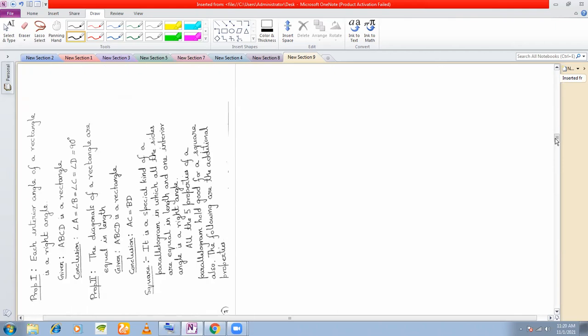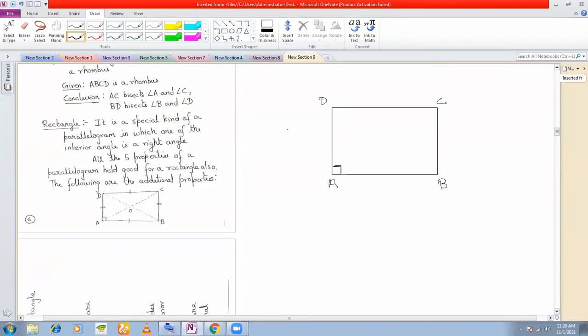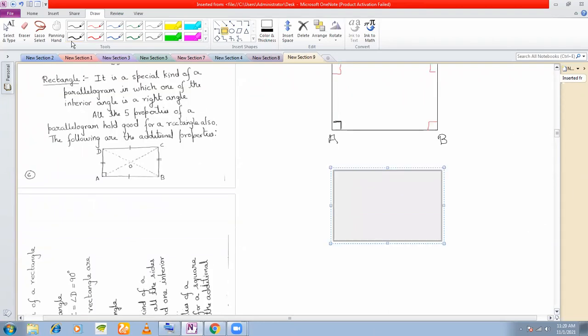The first property will be that each interior angle of a rectangle is 90 degrees. So not only one angle, but all the angles here will be 90 degrees. That is one property. The next property is that the diagonals of a rectangle will be equal. In case of a rhombus, are the diagonals equal in length?